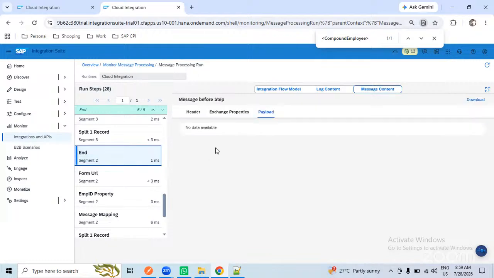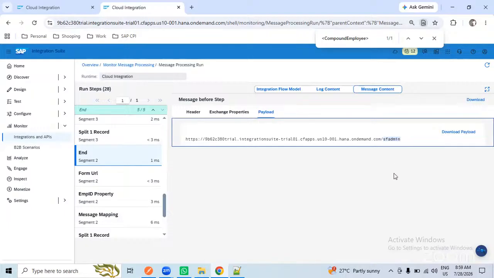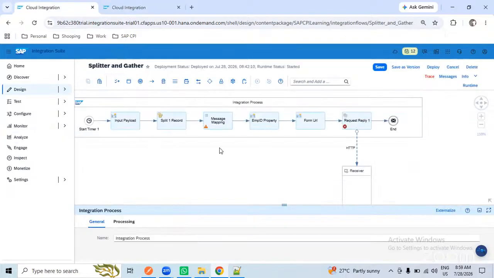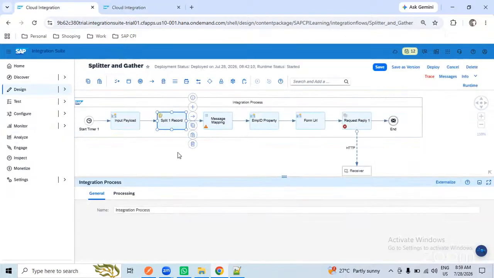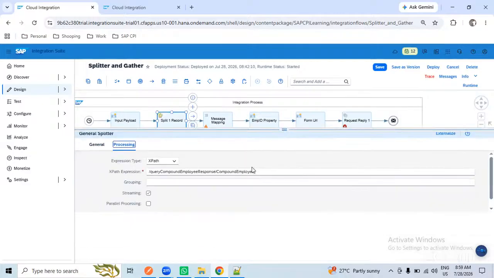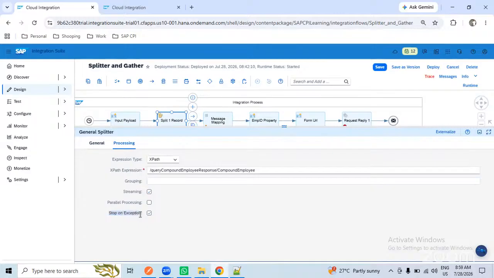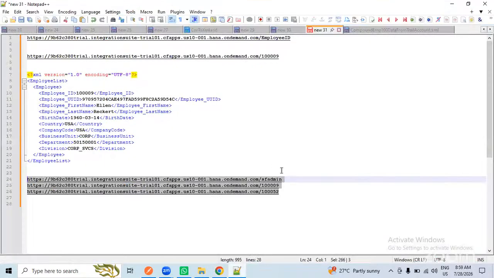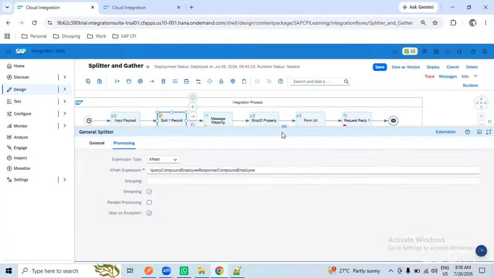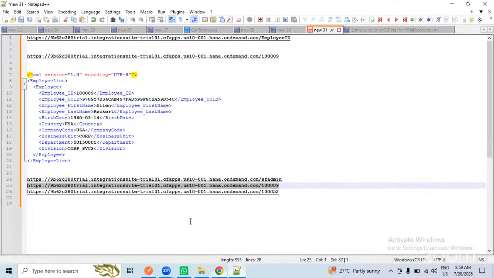But one is not dependent on another. Unlike in a sequence, where we know that if one fails, the second one will not move, in this case it is also the same. Splitter one, right here. Here we have the option called stop on exception. So consider you are forming the URLs like this. The first employee updated successfully to the target system. Consider the second employee got failed. Since we are using stop on exception, it won't proceed with the third employee and fourth employee.